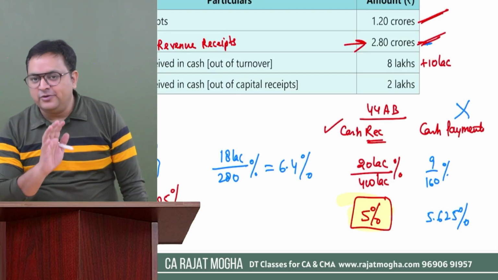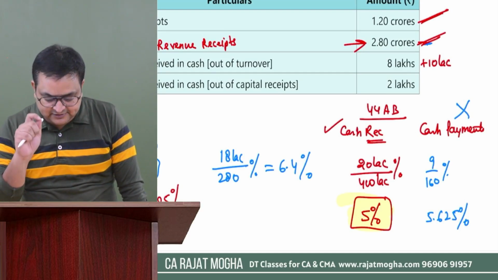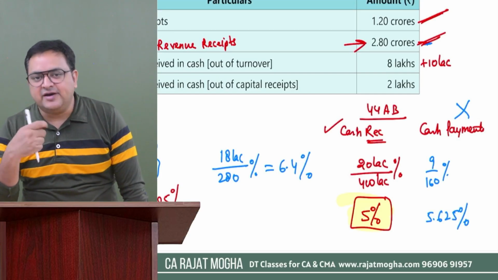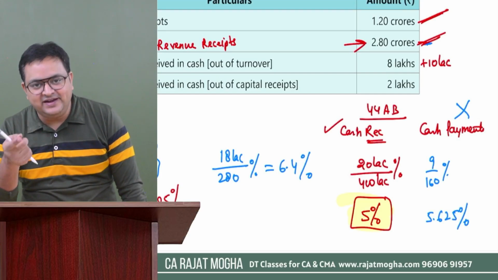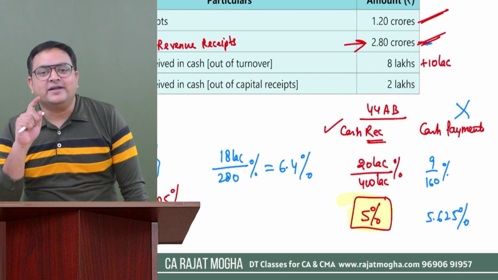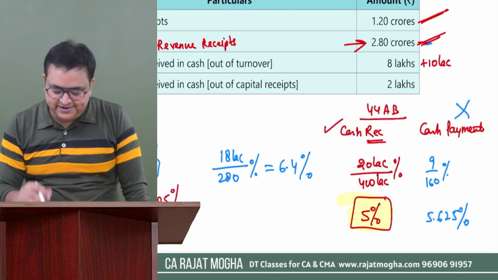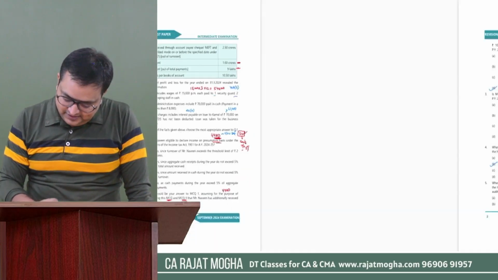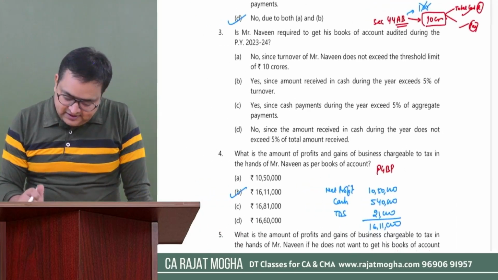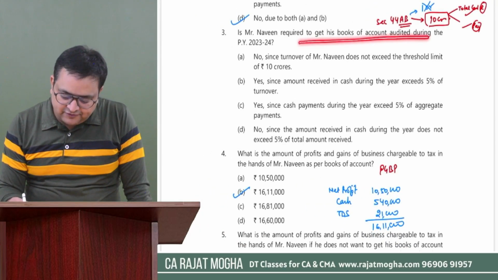So the 10 crore limit we cannot give. We can only give the 1 crore limit, and since his turnover is exceeding 1 crore, this person would be required to get the accounts audited. Okay. So to answer this question, is Naveen required to get his books of accounts audited?